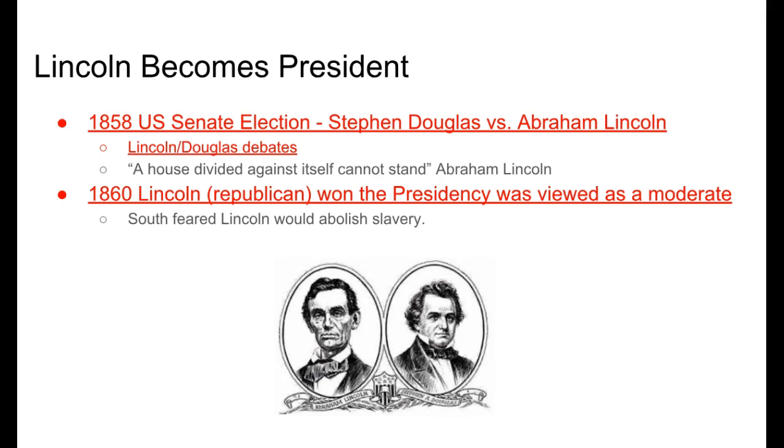Two years later, Lincoln won the presidency in 1860, and he was viewed as a moderate. He never claimed to want to eliminate slavery when he was running for president. He really wanted to do whatever he had to do to keep the Union together as a whole. However, the South began to fear him as soon as he became president and was worried that he meant the end of slavery, even though he never once promised that during his presidential run.